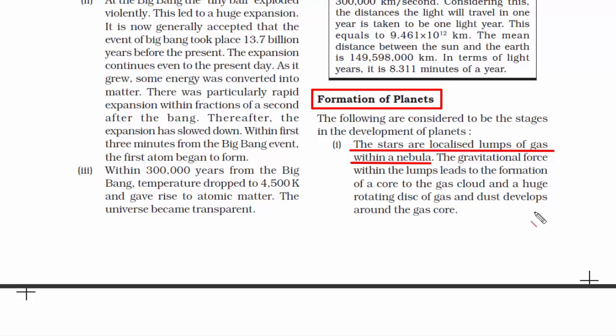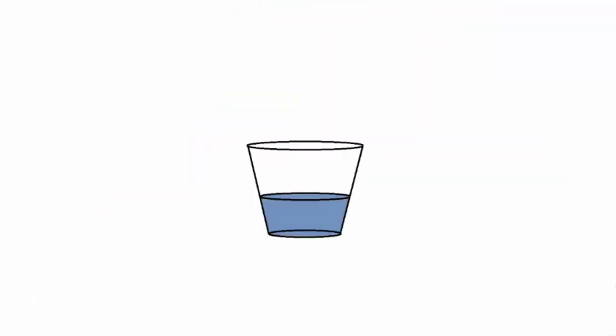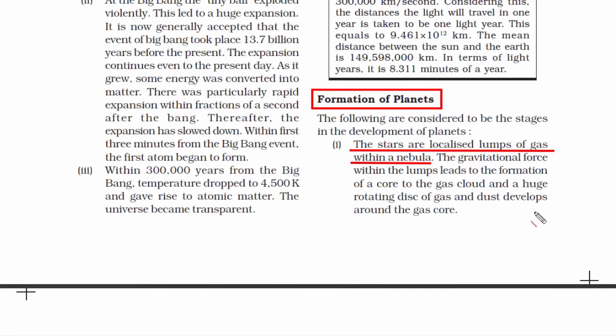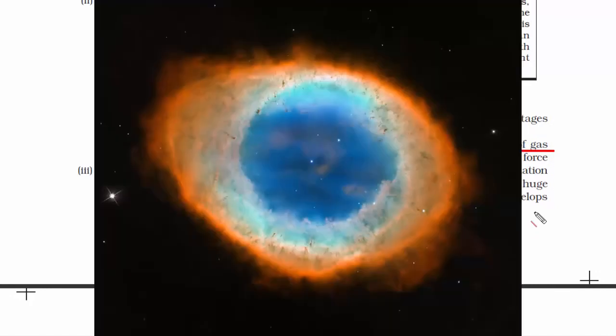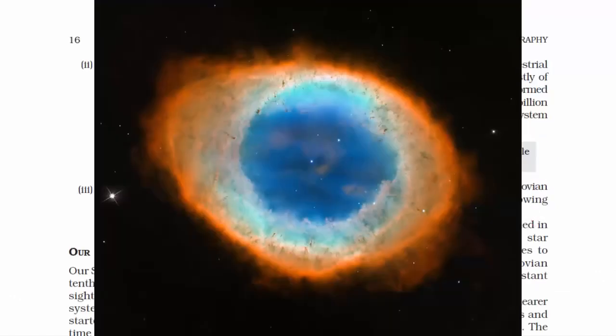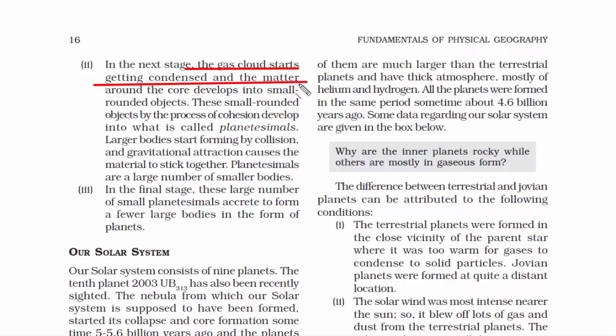Let me show it to you with the help of an illustration, because it's very difficult to make you understand with words. A good example to illustrate this: take a bucket with a little water, not much, and put some sand in it. Now spin the water in that bucket in a circular fashion. Soon you will notice that all the mud particles that you had poured come to the center and gather. That's how it forms a core. And the same thing happens in these gas clouds inside a star. Then after a long time, layers upon layers start forming, and that's how a rotating disk of gas is formed.